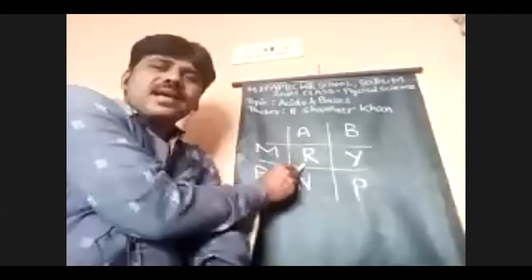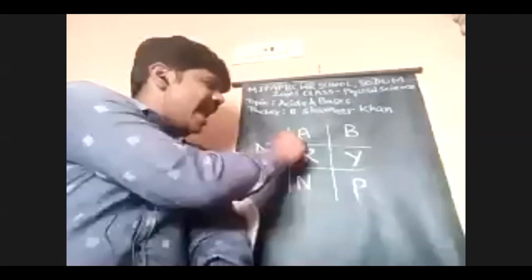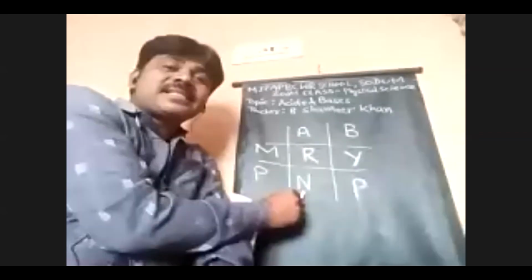And phenolphthalein with acids has no change in color, that means it remains the same color. With bases, pink color. So please write down this table in your notebook. Acids, bases, that is A B, methyl orange, phenolphthalein.